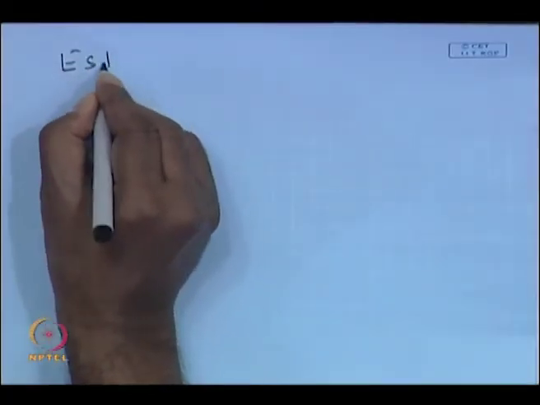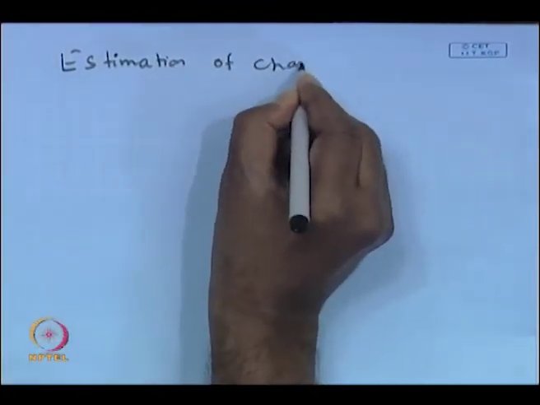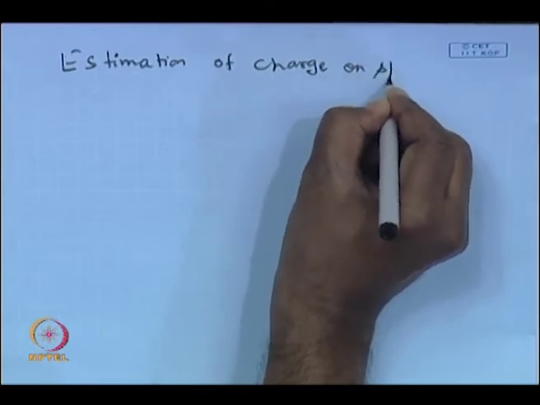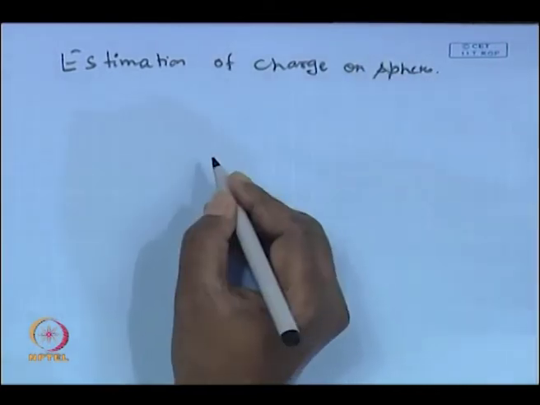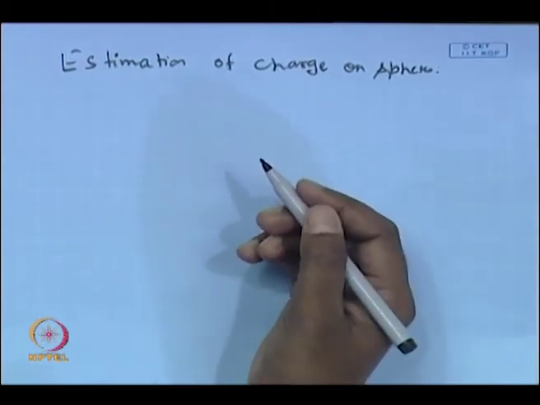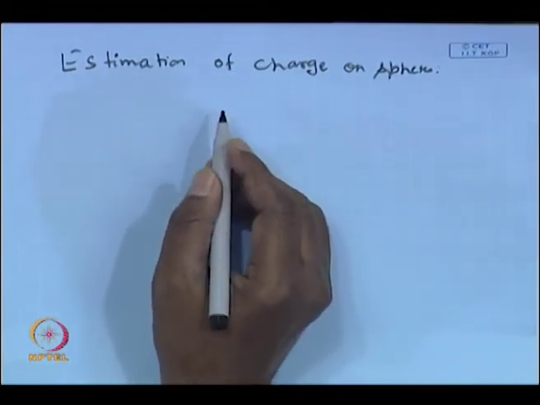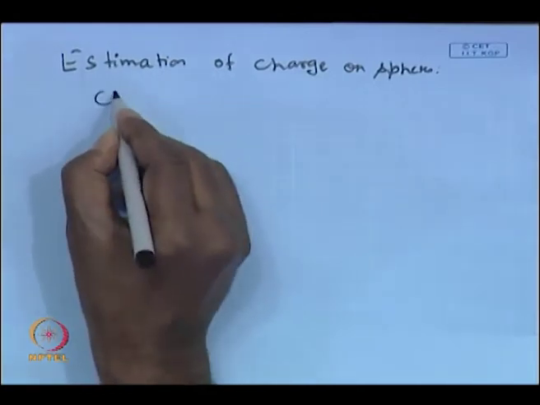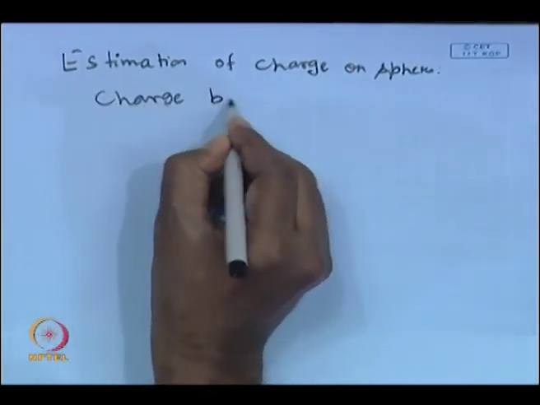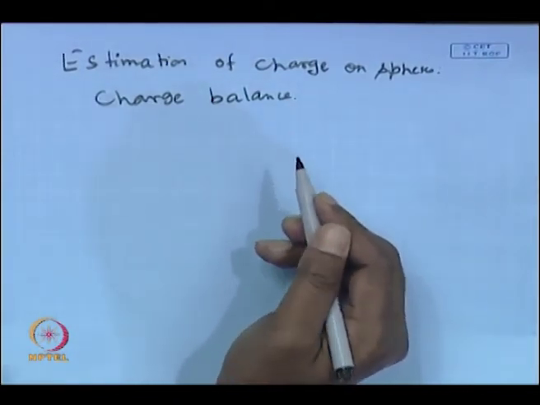Okay. So, next we will see the estimation of charge on the sphere. If you know the potential distribution, you can estimate the charge residing on the sphere. So, one can carry out a charge balance, that means net charge, because the bulk of the solution will be electroneutral, there is no excess charge.